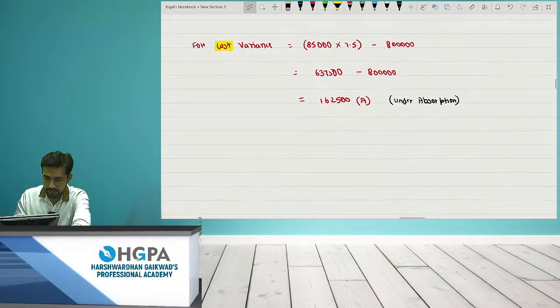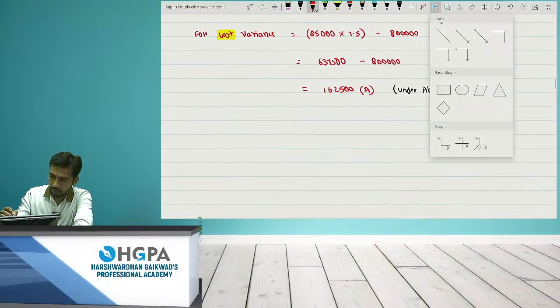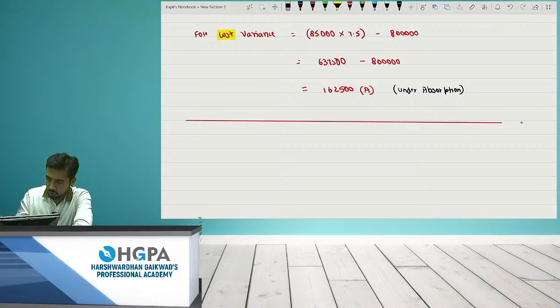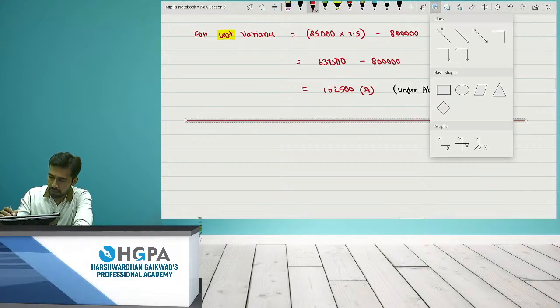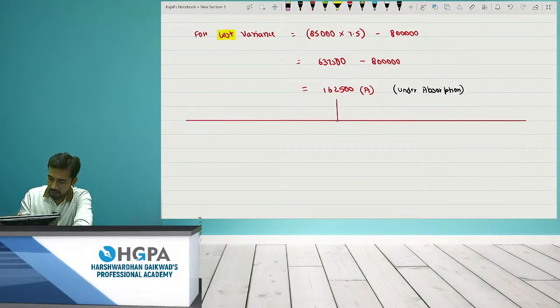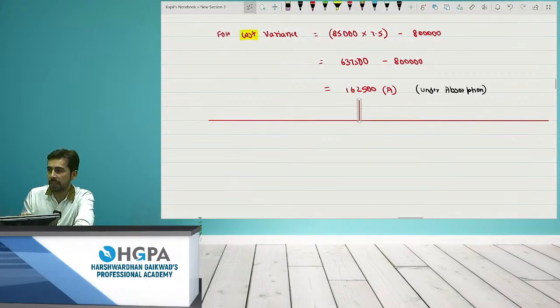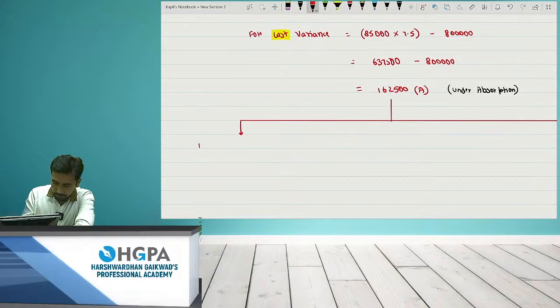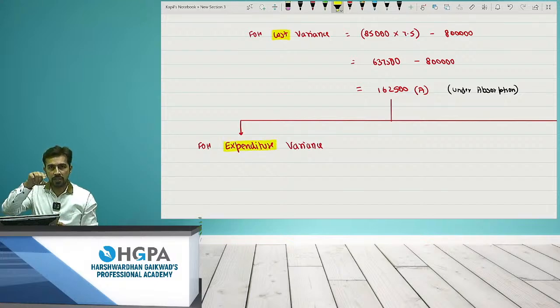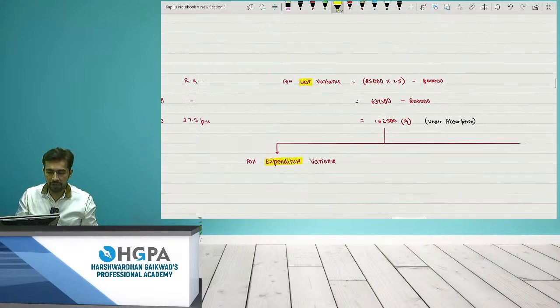Again, this is divided into two more parts. What is the first part? The first part is known as the expenditure variance. And this will give me fixed overhead expenditure variance. Again, this is the easiest one. Just go to the table and check the difference of the overheads.